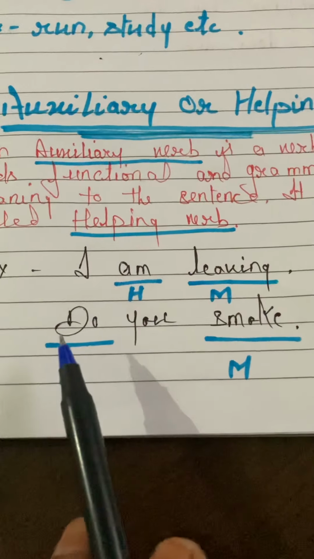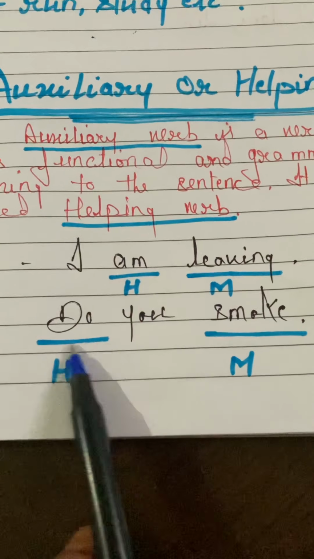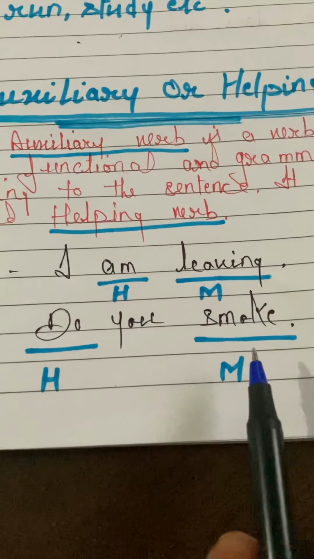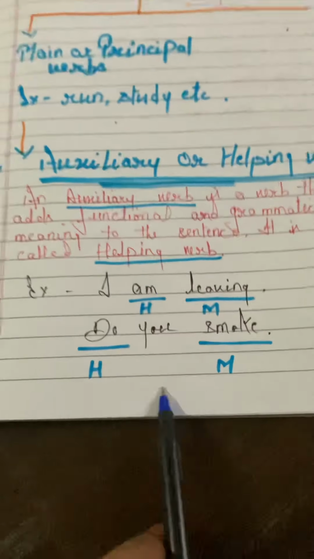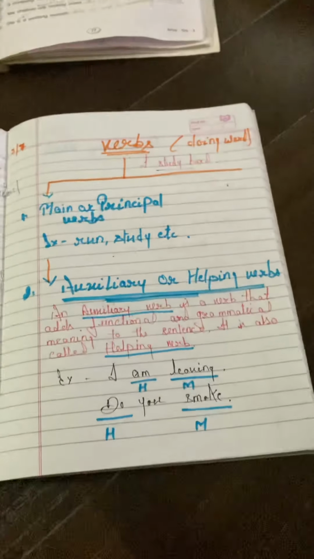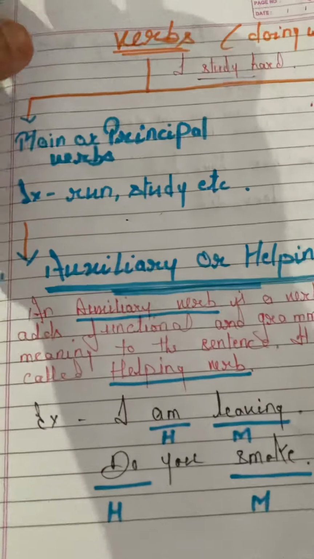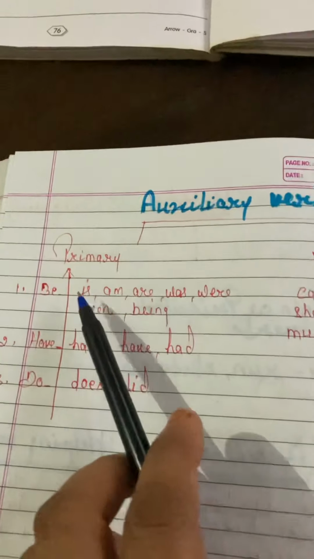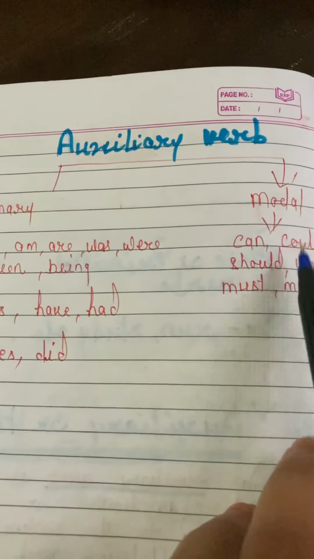Come to the next sentence. Do you smoke? Here also, do is the helping verb and the main verb is smoke. Clear? Now, auxiliary verbs. In this class, we will study auxiliary verbs. Auxiliary verbs are further classified into two more groups, which are the primary auxiliary verbs and modal auxiliary verbs.